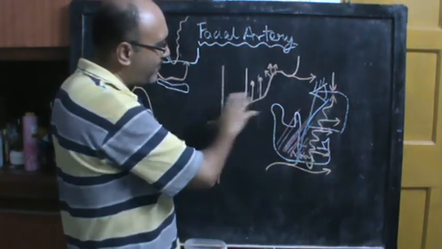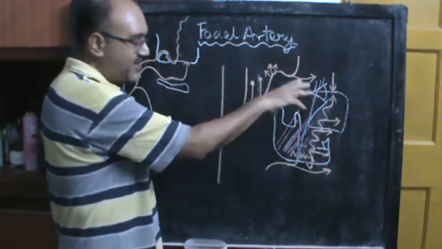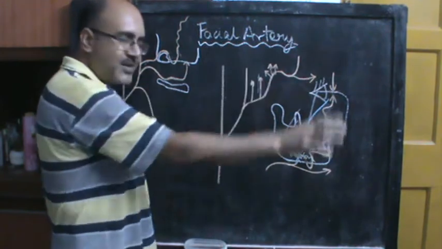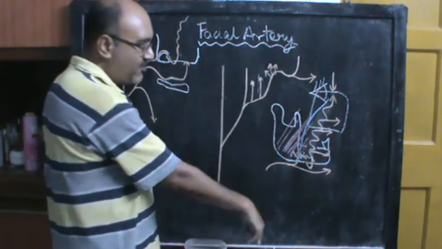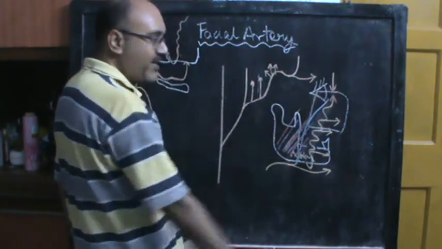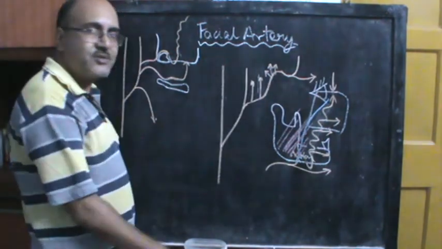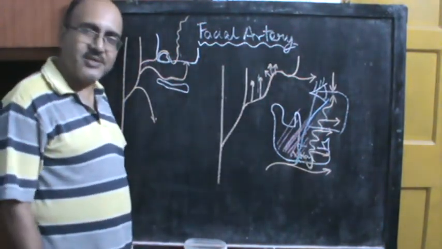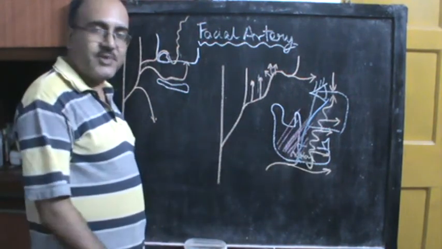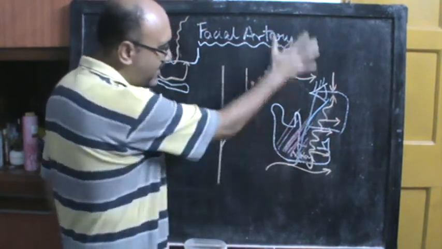So this is how you have to study the facial artery in the neck and the facial artery in the face. In the neck you have ascending palatine, tonsillar, glandular, submental branches, and in the face you have inferior labial, superior labial, lateral nasal, and the end of the facial artery where it anastomoses with the dorsal nasal branch of the internal carotid artery. And this relation of the facial artery to this submandibular gland is important.